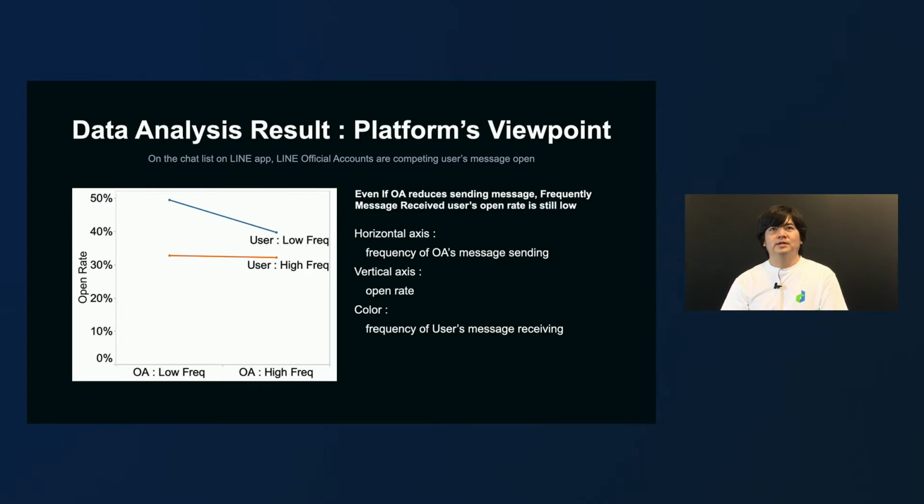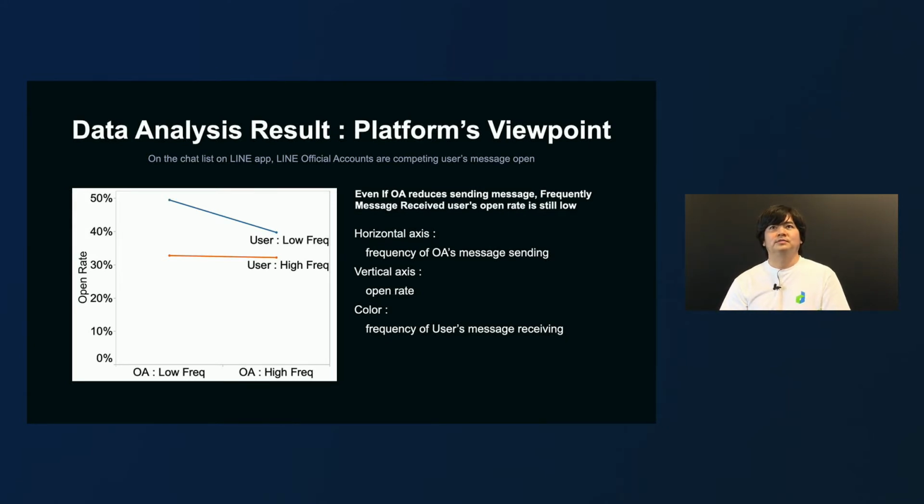Now, please look at the OAs with a high frequency on the right. They are the accounts that send a message almost every day of the week. Open rate of the messages sent from this OA group varies by frequency of receiving a message. In other words, the users with a low frequency are more likely to open messages. Now, please look at the OAs with a low frequency. Although the open rate slightly increases in terms of users with a low frequency, the rate remains unchanged when it comes to users with a high frequency.